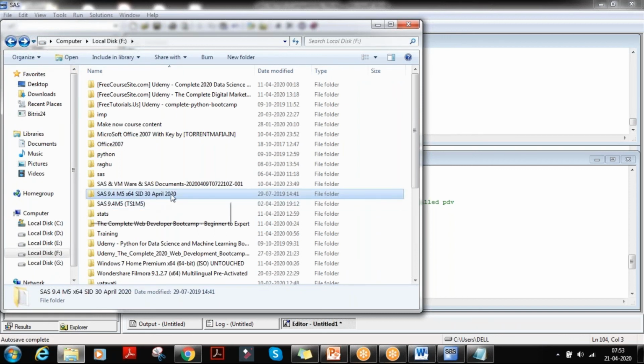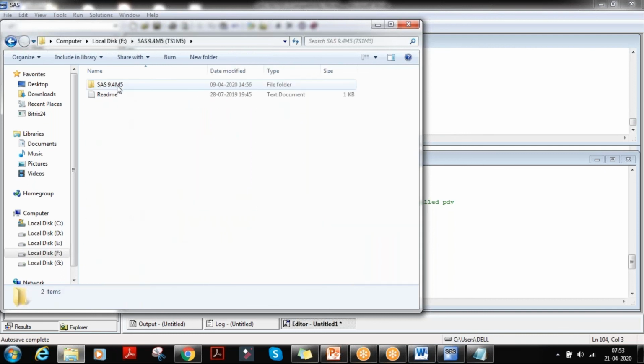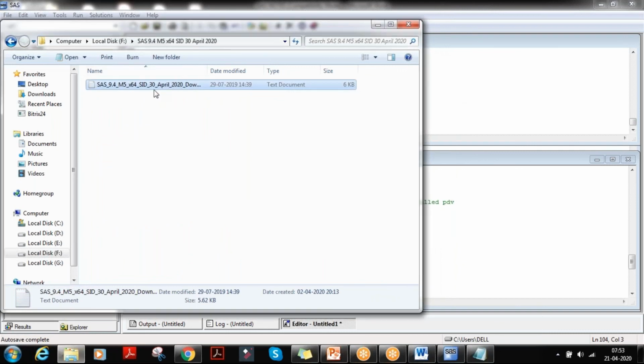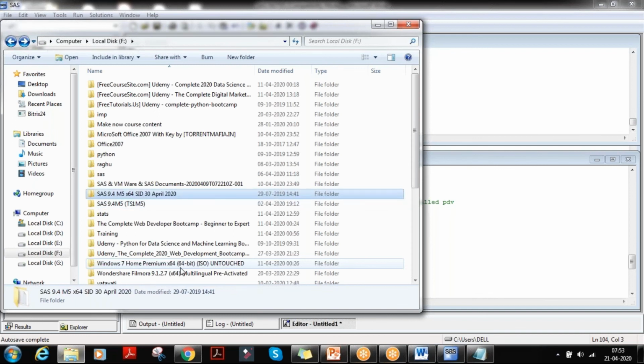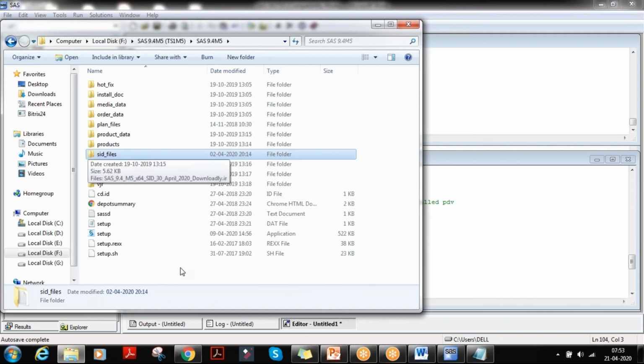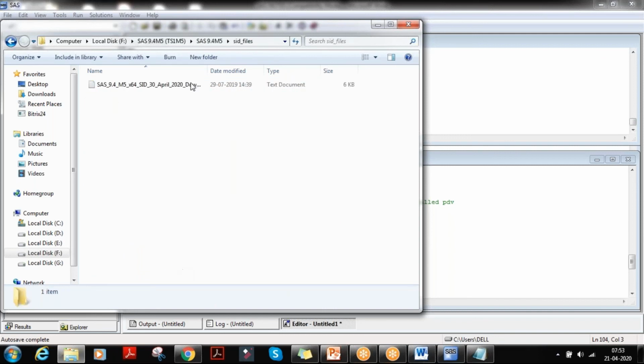Just extract this. There is a text file. Copy this and paste it here in this one, SID underscore files. They would be empty. Just copy and paste it there.